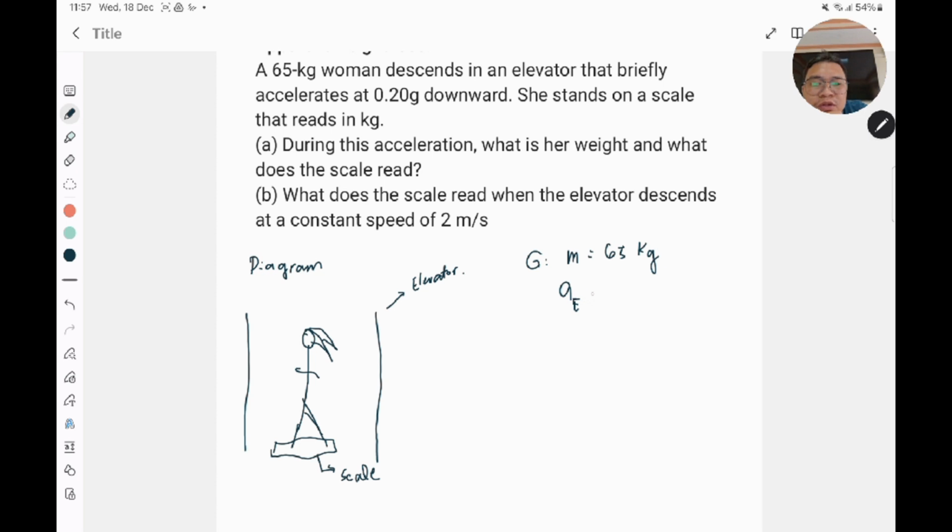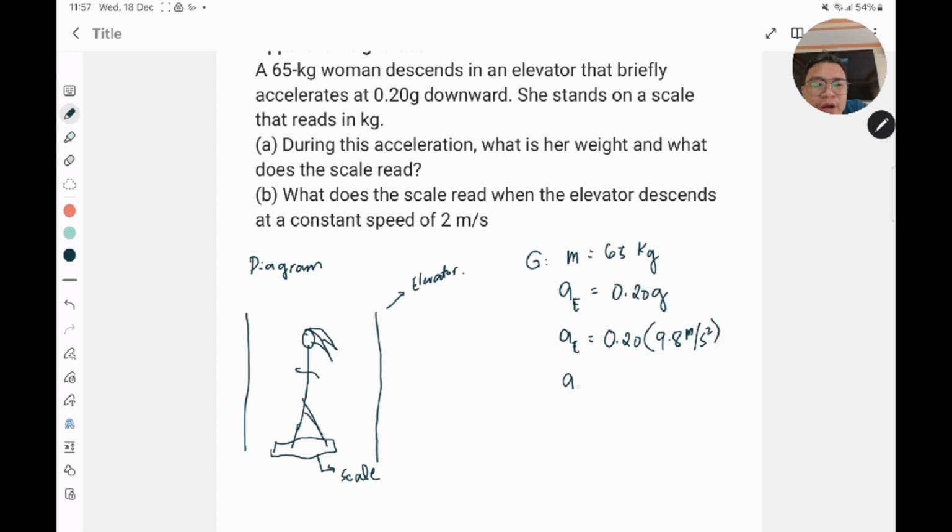This is the acceleration of the elevator, which is 0.20 g, meaning it's 20% of the gravitational acceleration. To get a value, all we need to do is multiply 0.20 times 9.8 meters per second squared.